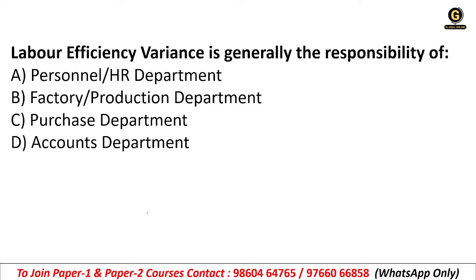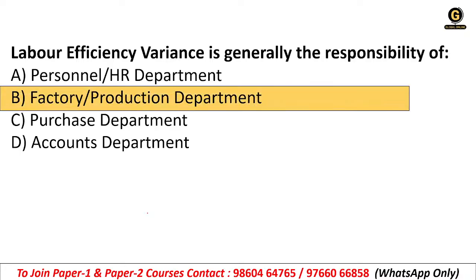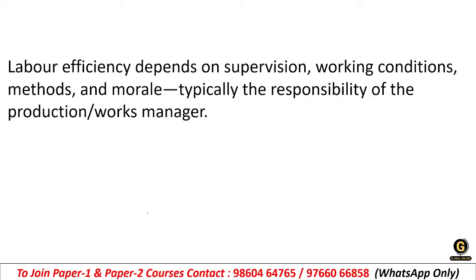Labor efficiency variance is generally the responsibility of: personnel or HR department, factory or production department, purchase department, or accounts department? What is it? It is the factory or production department. Clear, everyone?